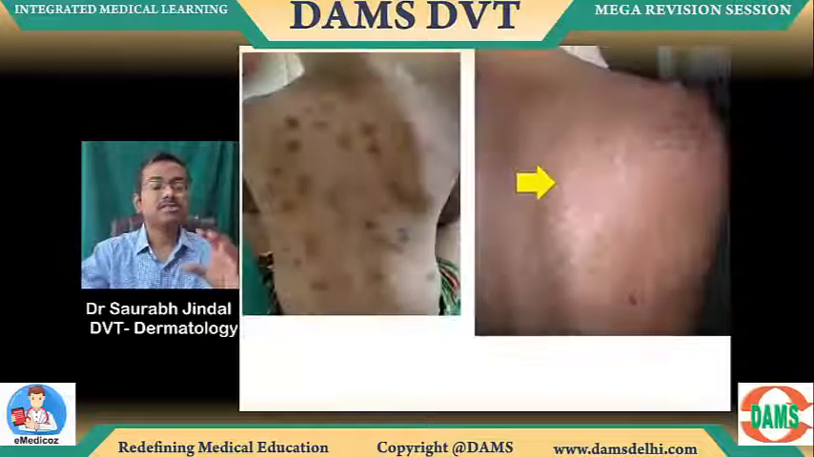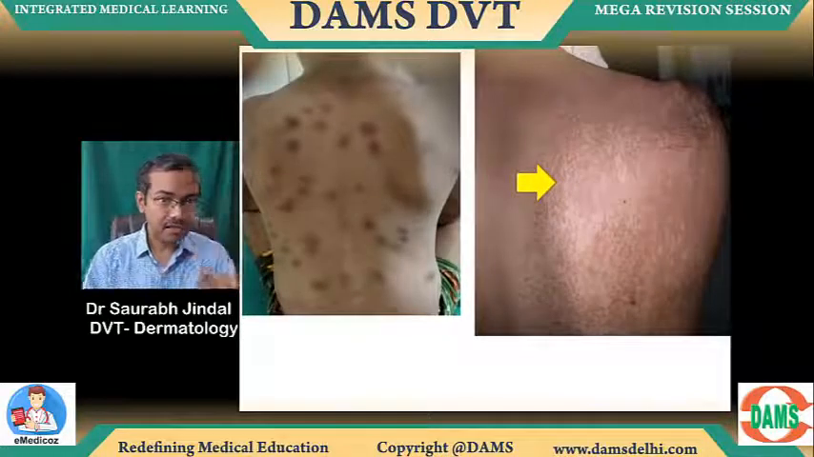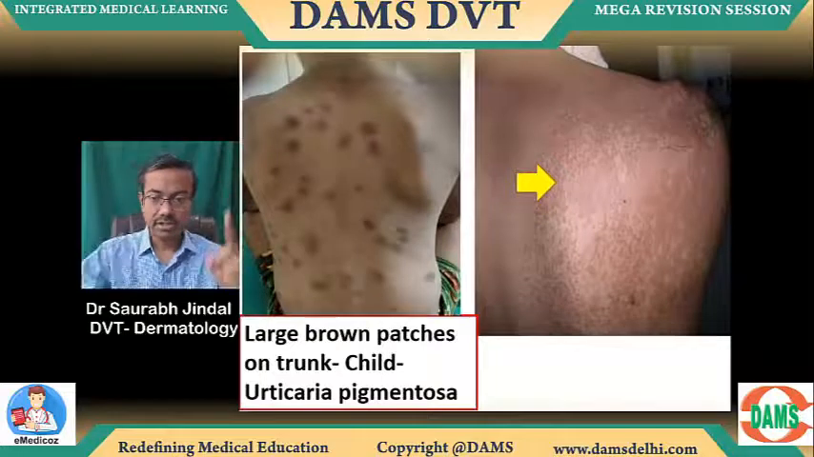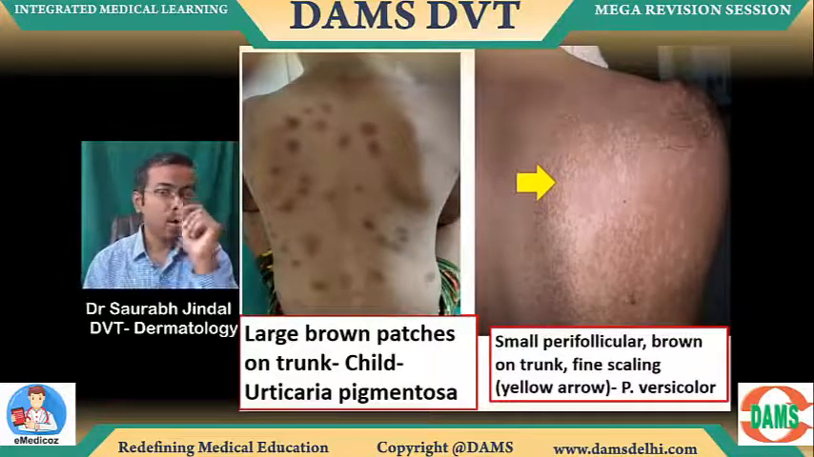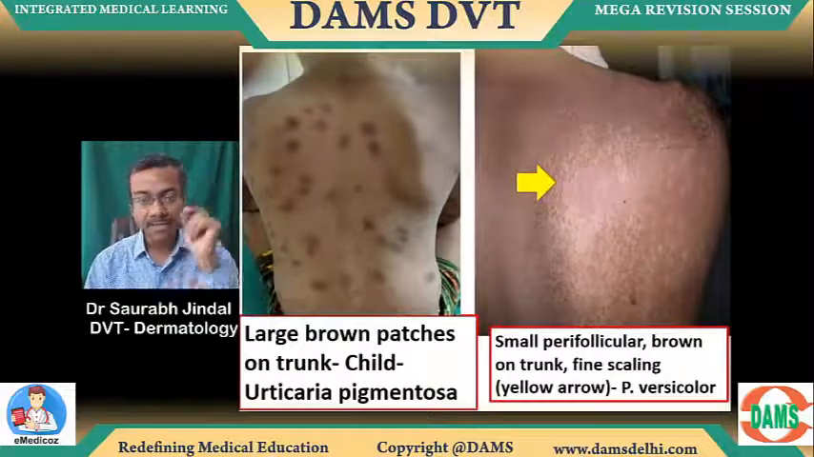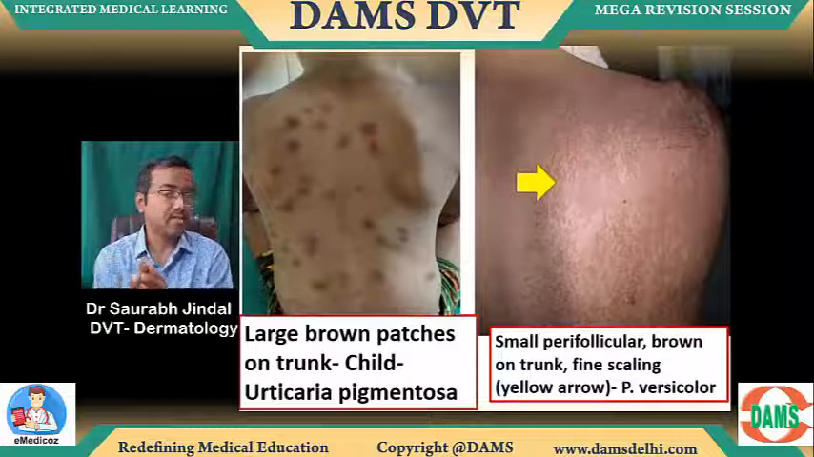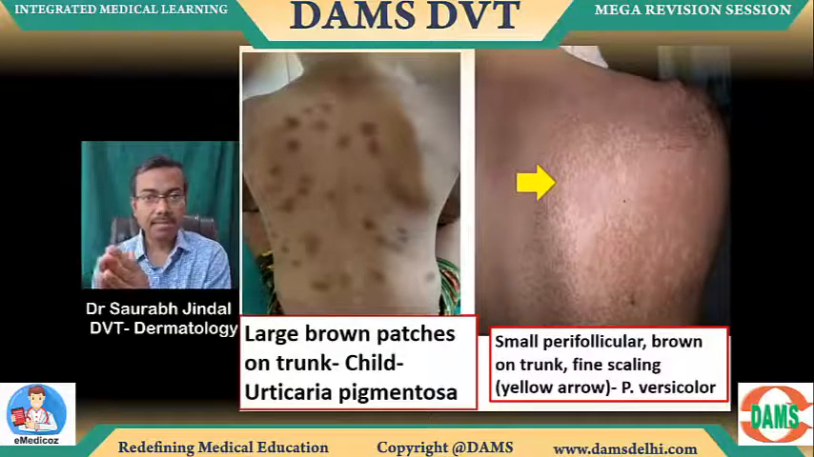Right now, same thing if it's brown. Look at this now. If it's brown, big patches. Can you see this left side image? Brown big patches, it's going to be urticaria pigmentosa in a child. It's a form of mastocytosis. And the same thing, but very, very small, perifollicular with scaling, wood's lamp positive. That is the brown variant of pityriasis versicolor. Can you see the difference again? Brown variant of pityriasis versicolor and urticaria pigmentosa side by side, very similar looking images.